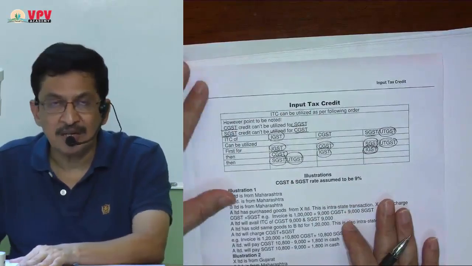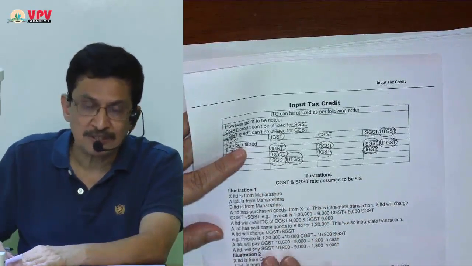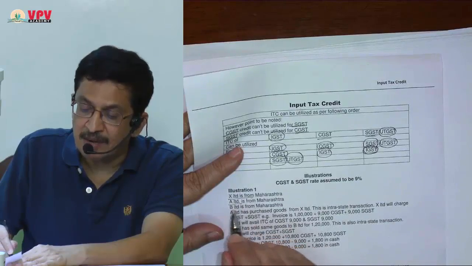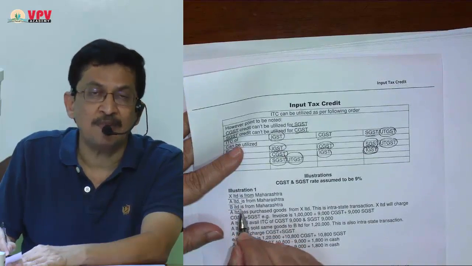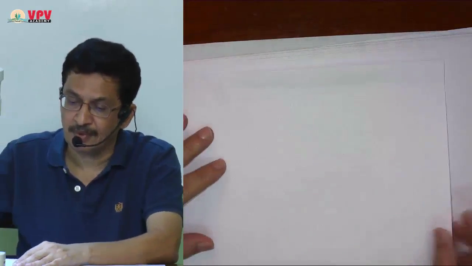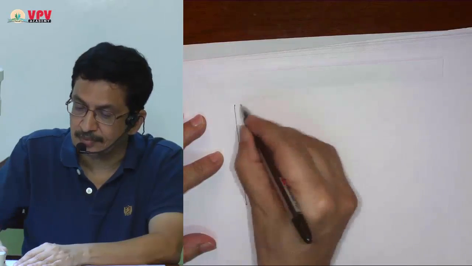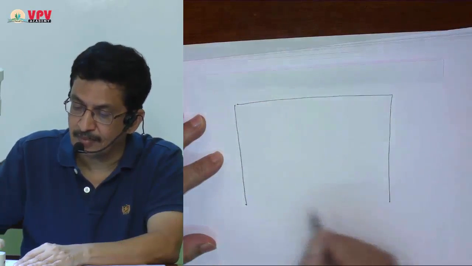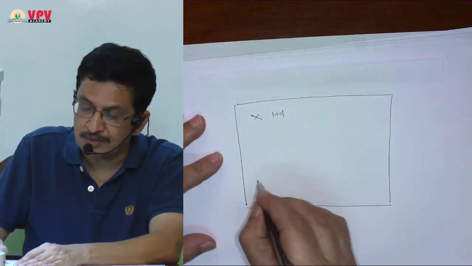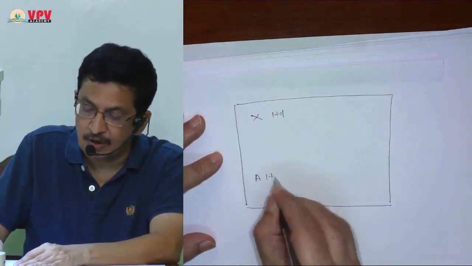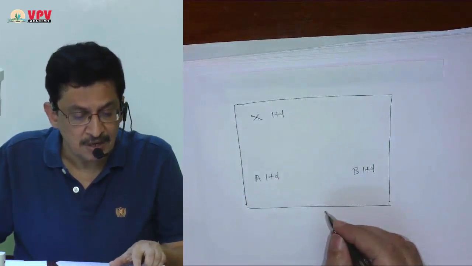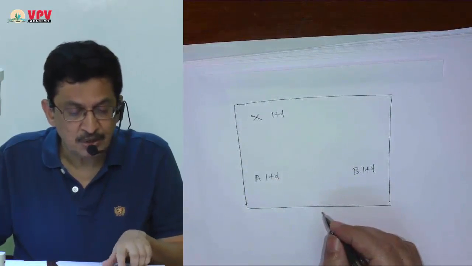Now based on that, let us have some illustrations. First illustration: X Limited, A Limited and B Limited, all of them are from Maharashtra. A Limited has purchased goods from X Limited.